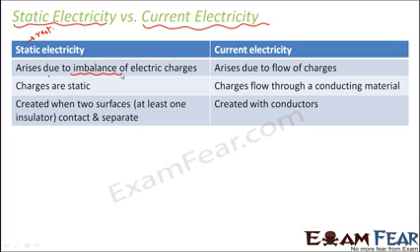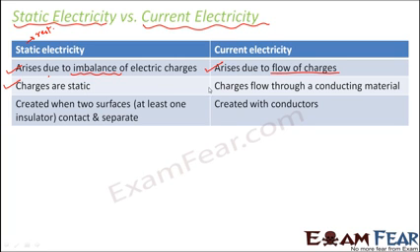So whenever an object is having an excess of positive or negative charge, we say that the object is carrying static electricity. When we talk about current electricity, we always talk about flow of charges. That means the charges are not at rest at one particular place, but the charges are moving from one place to another. So movement of charges is current electricity. In static electricity, the charges are static. That is, the charges are at rest. They are not moving anywhere. So when you talk about the charged balloon, which has a net negative charge, those extra electrons are just sitting on the balloon. They are not going anywhere.